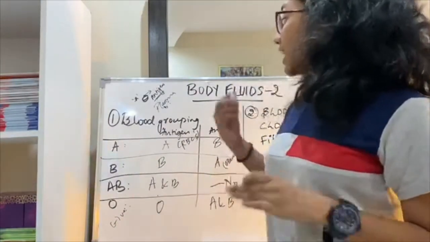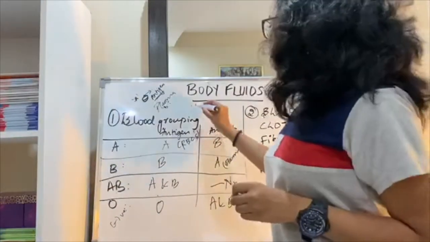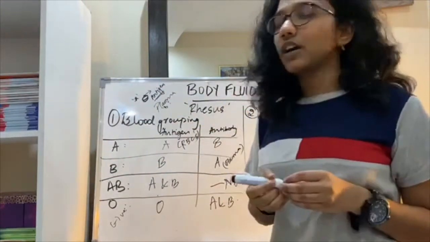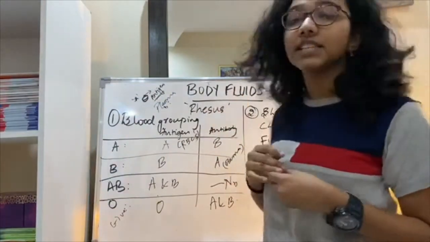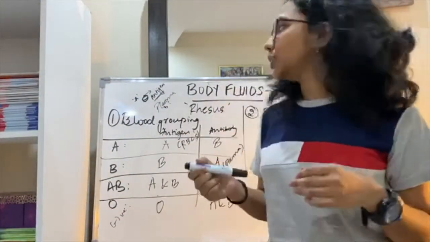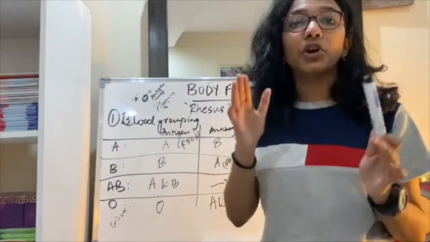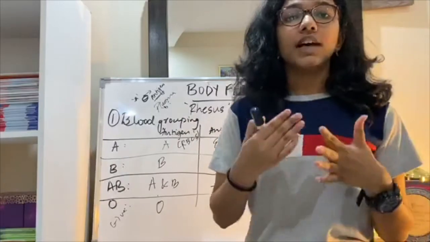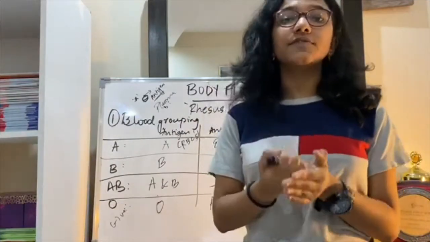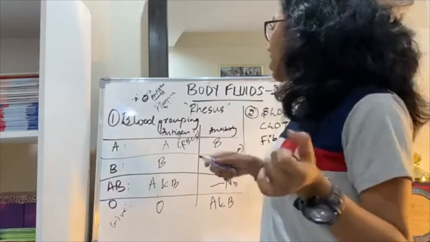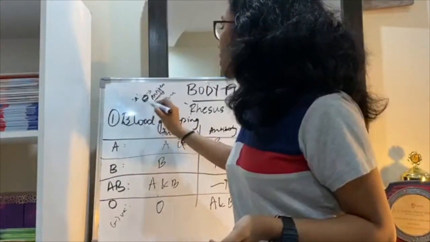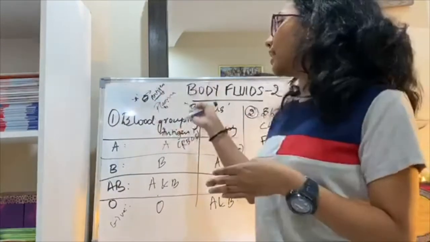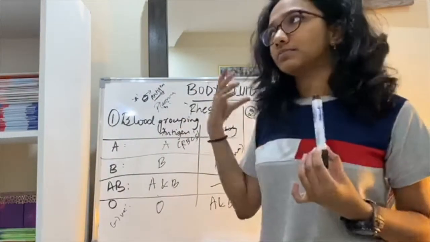Alright, so let's move to the second part, that is RH. RH comes from a monkey, the rhesus monkey, and this rhesus protein has been found in monkeys and also in humans. This is the one which gives you your plus and minus in your blood grouping. For RH positive people, like me, my blood group is A positive, I have the RH antigen also on my RBC. But people who are negative, suppose they're A negative, do not have the RH antigen on their RBCs.